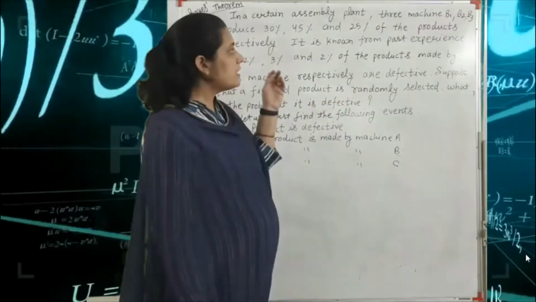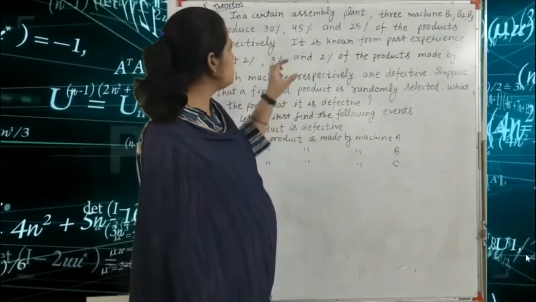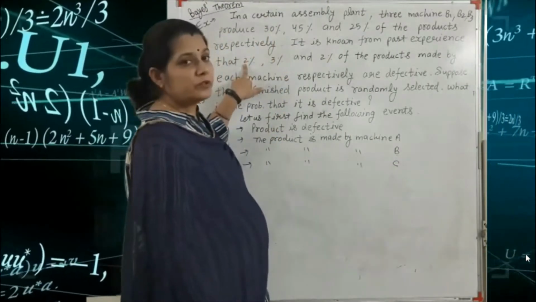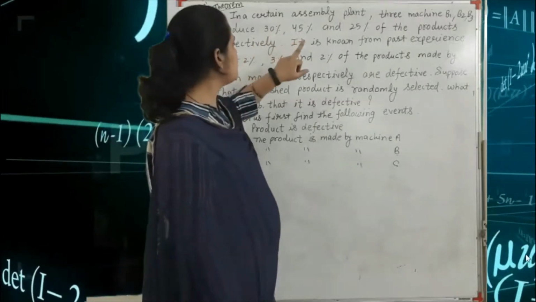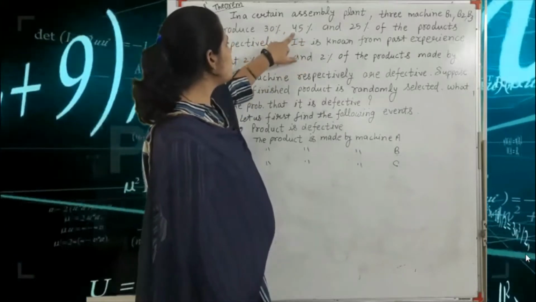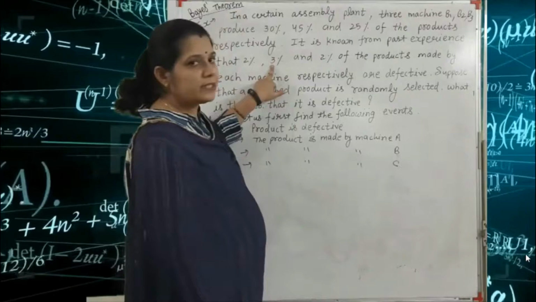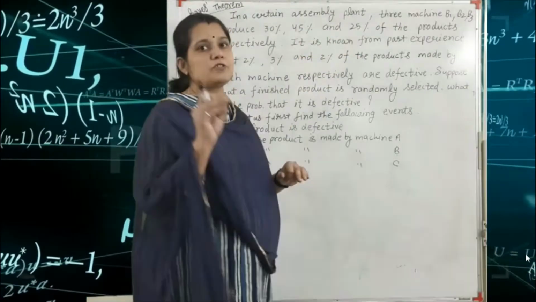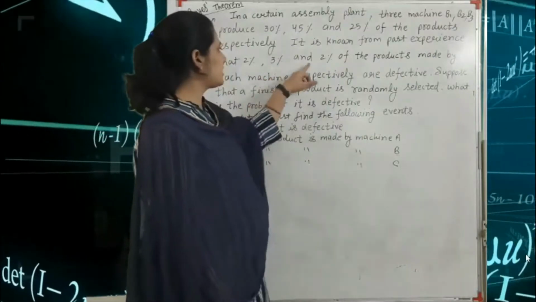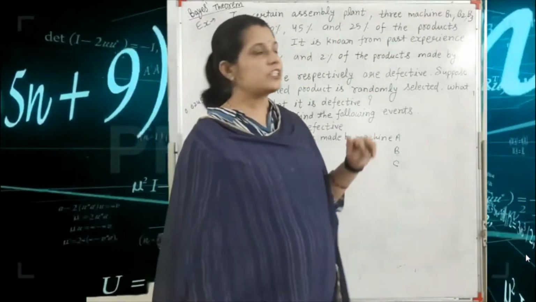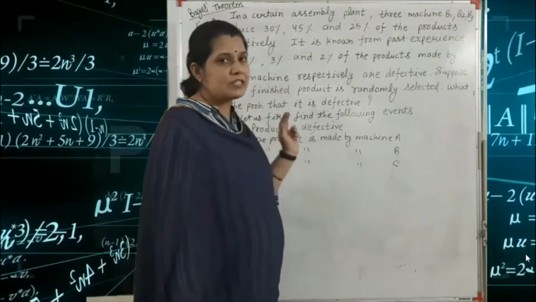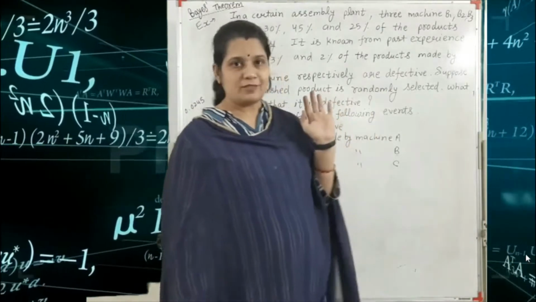That means if machine B1 produces 30%, the defective share is 2%. If machine B2 produces 45%, the defective share is 3%. And if machine B3 produces 25%, the defect is 2%. So production is 30, 45, 25 and the defect is 2, 3, 2%. Got it?